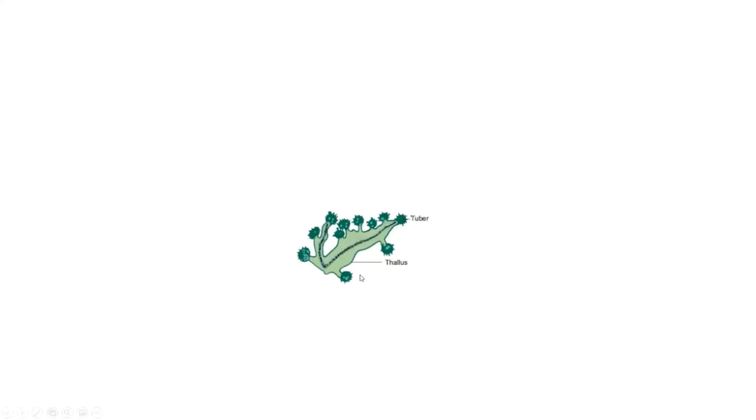So with stalk or without stalk, irrespective of that, these tubers will have a lot of reserve food material, and under unfavorable conditions, they remain viable in the soil. And once the condition becomes favorable, like monsoon, they germinate and give rise to a new thallus.